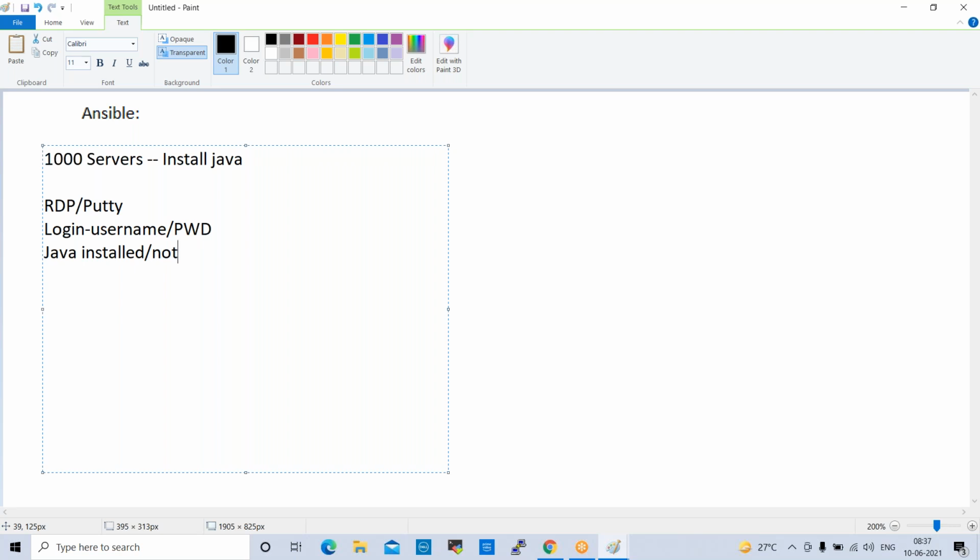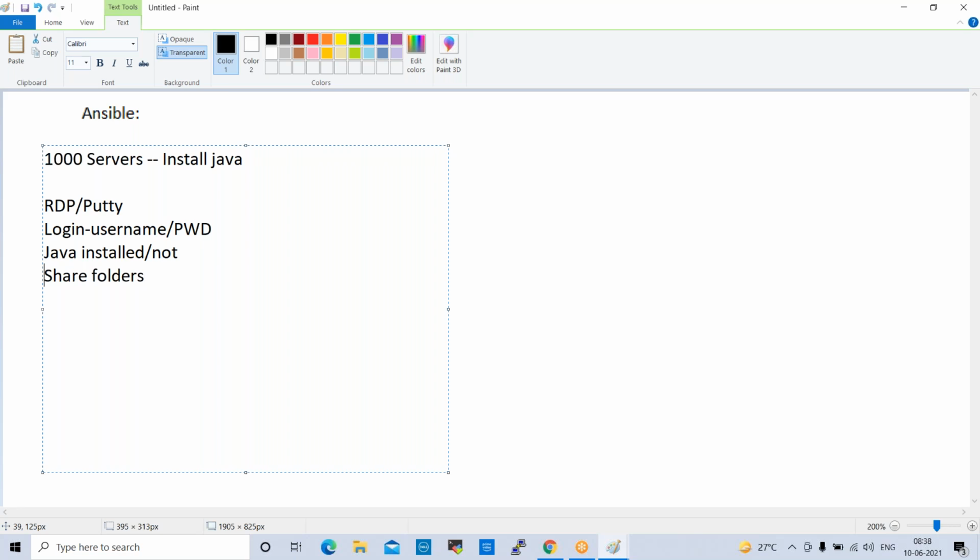If Java is already installed, no need to worry. If Java is not installed, we need to install it. To install Java in real projects, we don't use any pen drives or CDs, and we don't download from the internet either. We'll have some firewalls, and firewalls will not allow you to download. So normally in real projects, we'll have share folders. Share folders mean a central repository, a central path, shared paths. From there, we can copy our software onto the target server.